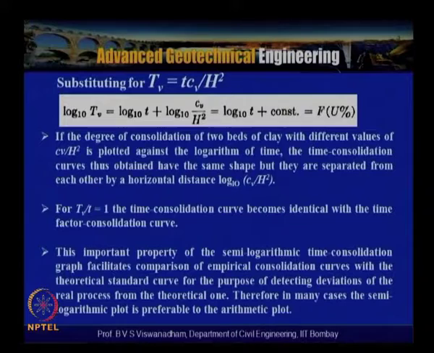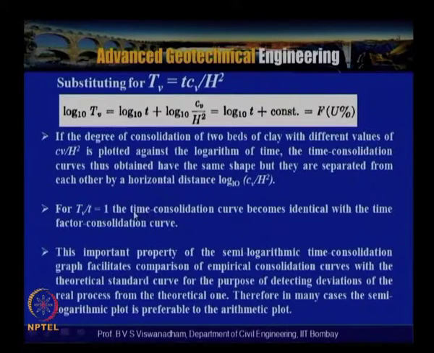For Cv by h square equal to 1, the time consolidation curve becomes identical with the time factor consolidation curve.